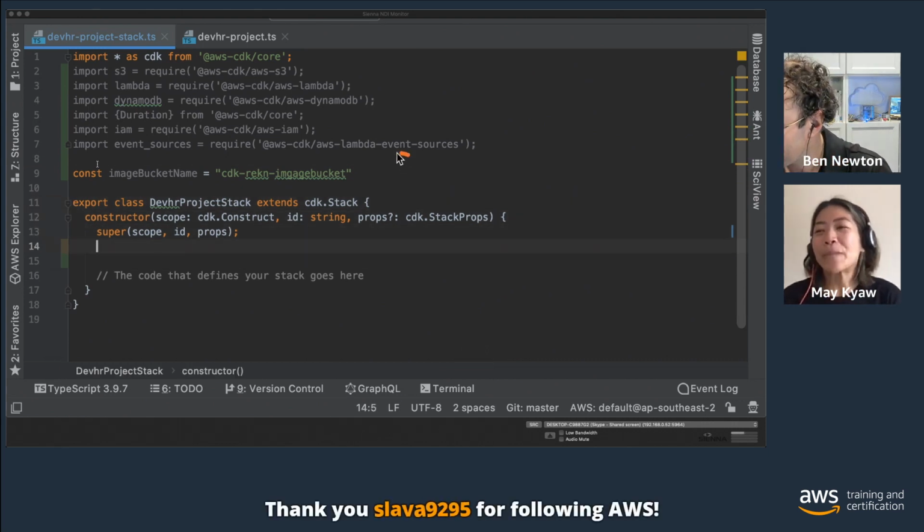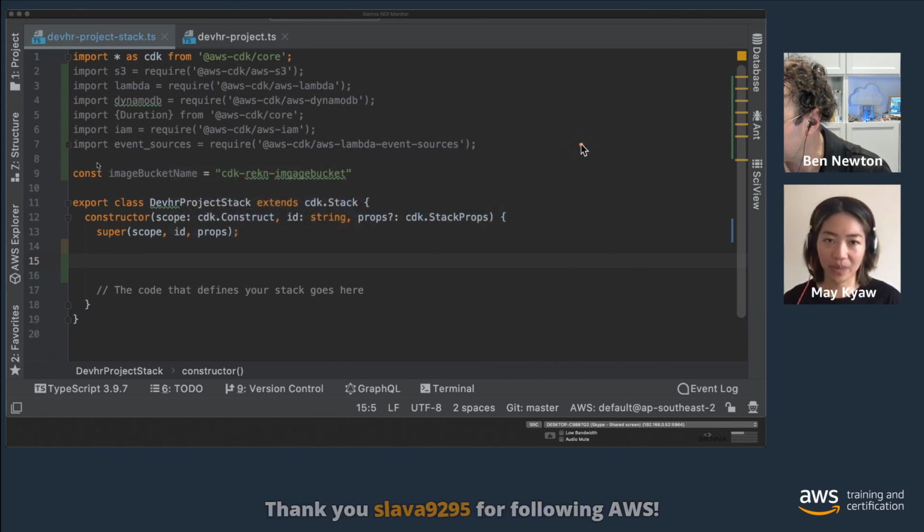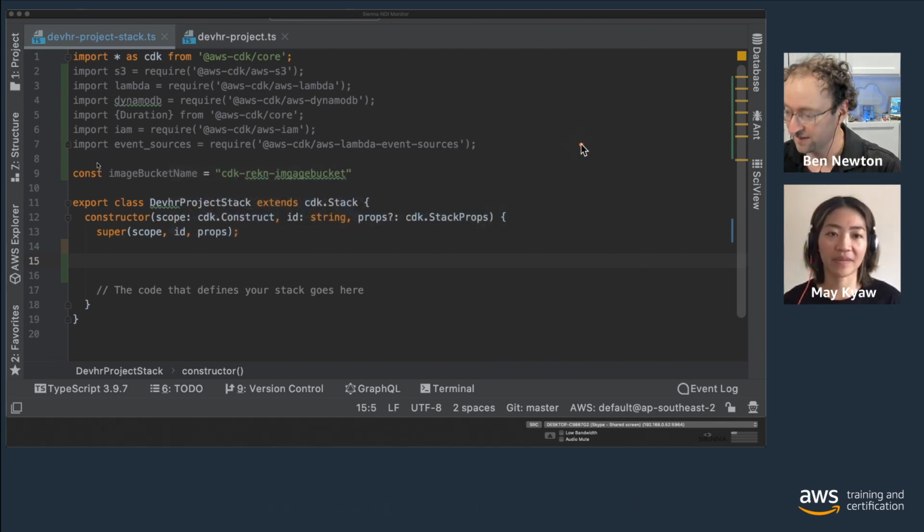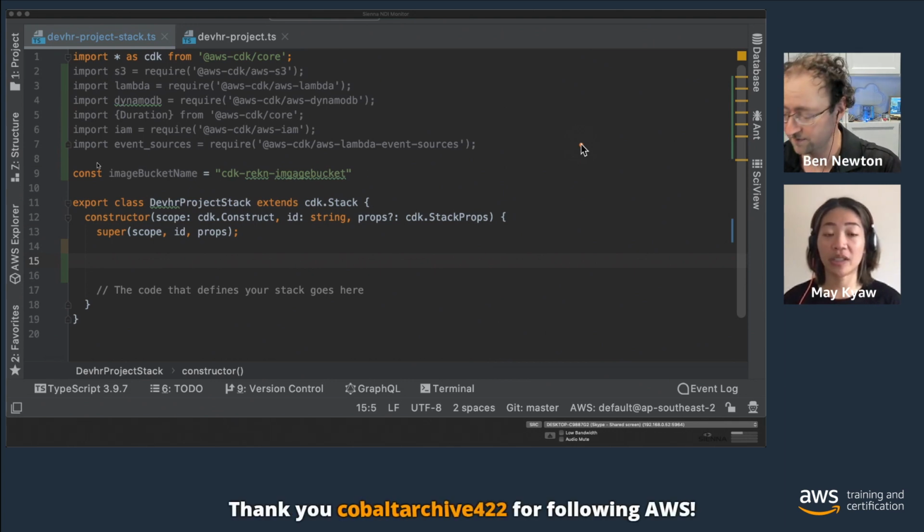All right, so we defined the bucket name. That's good. We define the S3 bucket, the name of it, right? Thanks for drawing that. Got it. Cool. Next, we're going to start building the S3 construct.